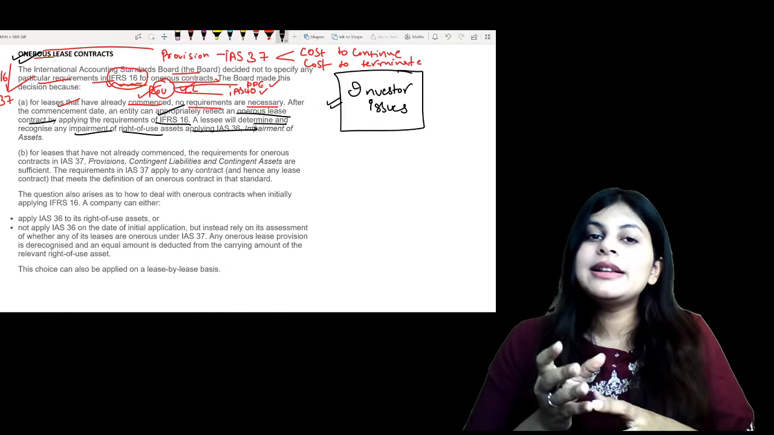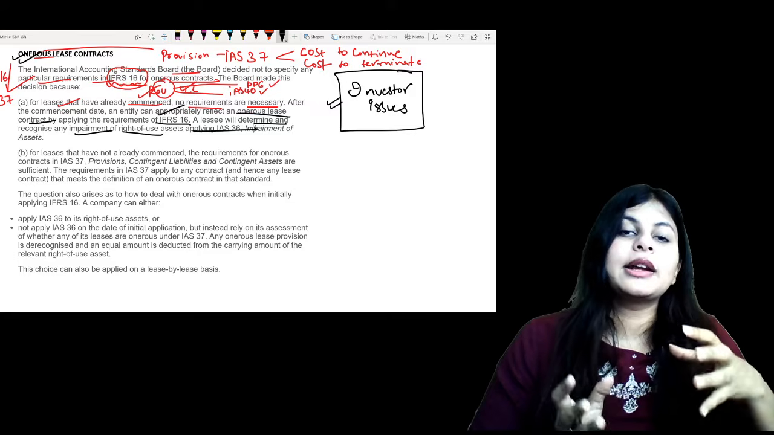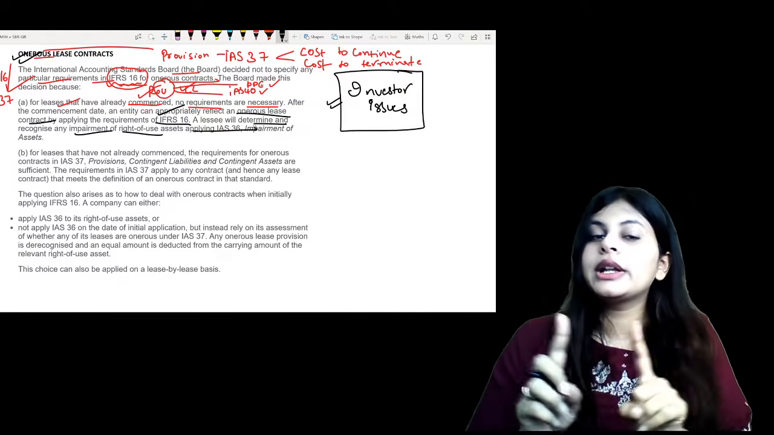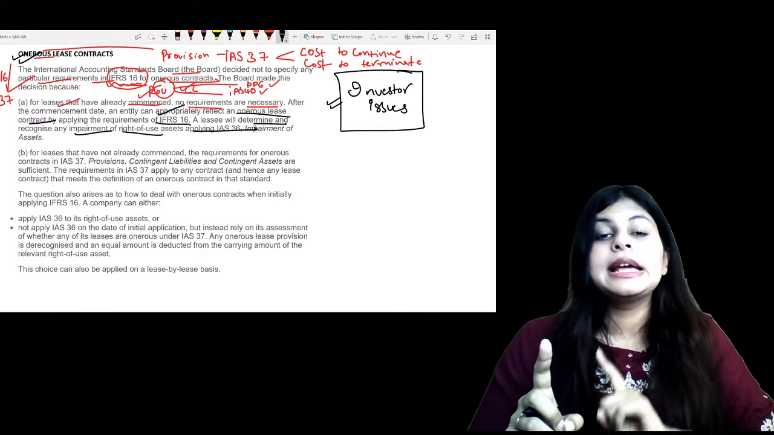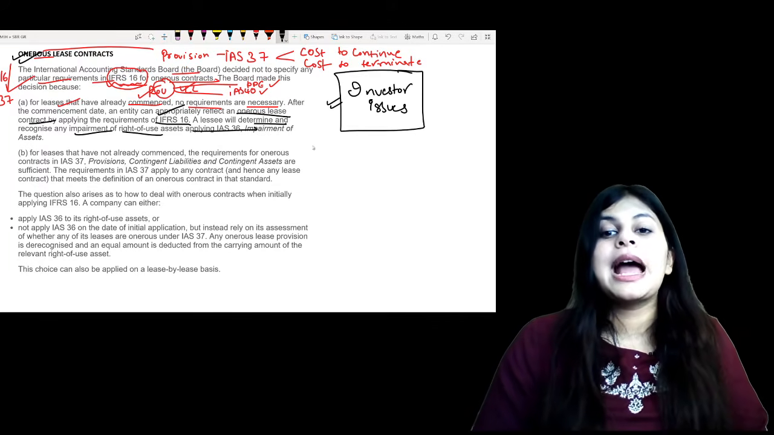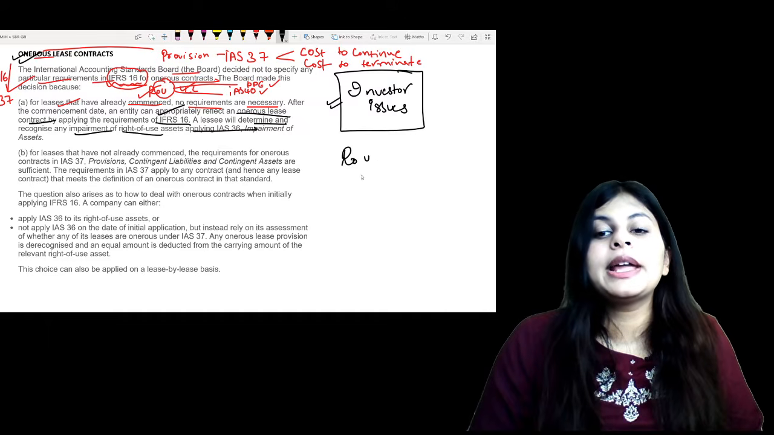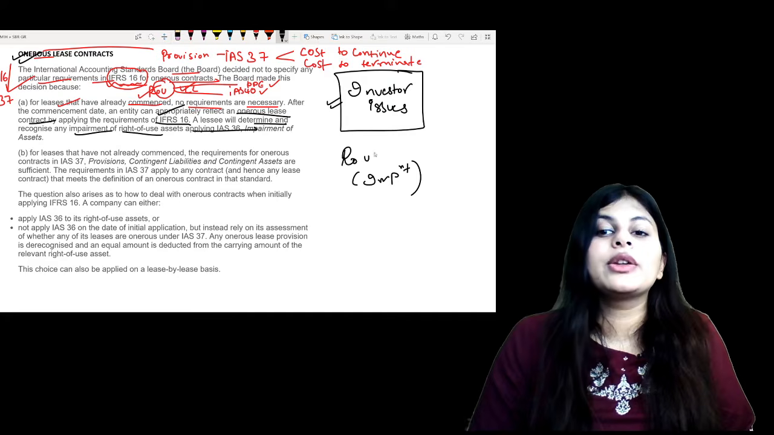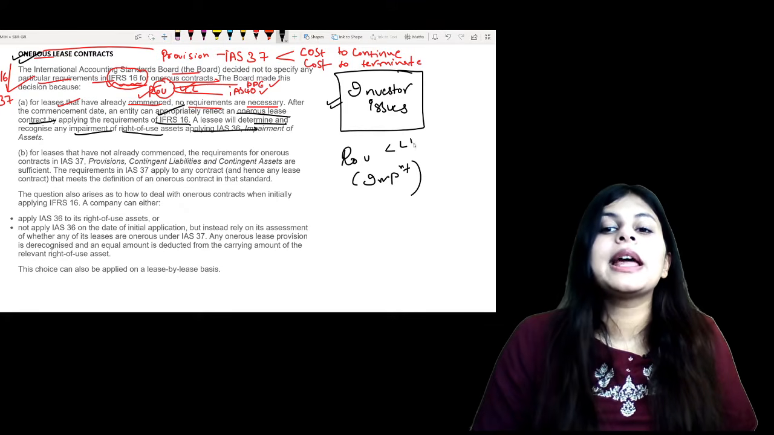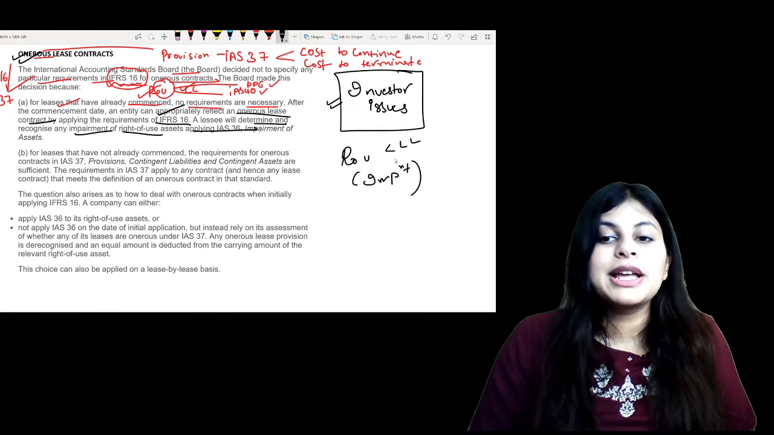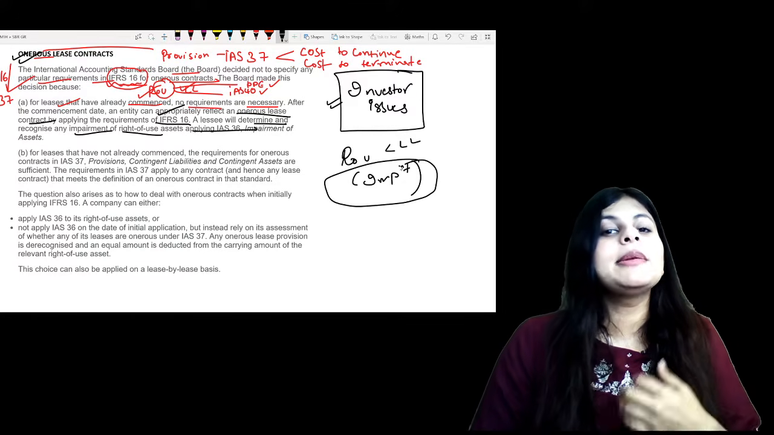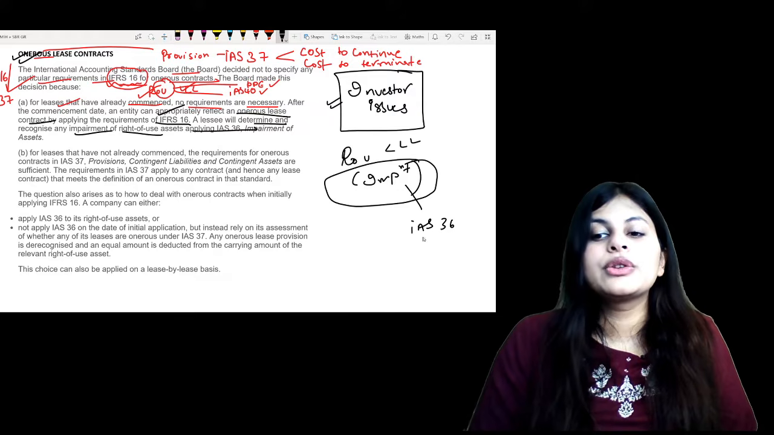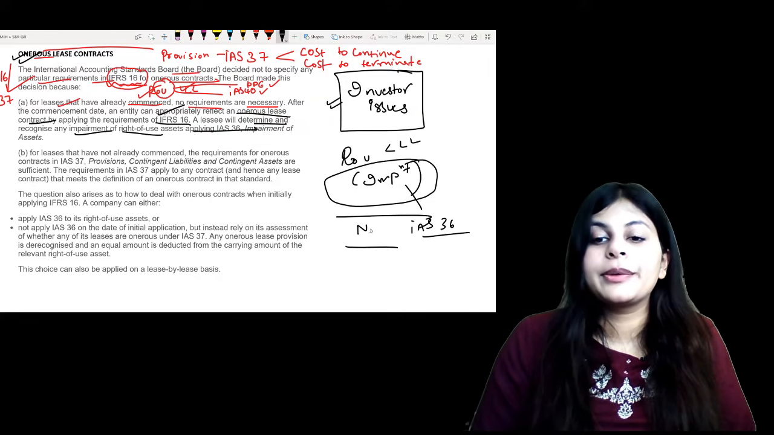So when the lease contract has already begun, that means it's already commenced, then I will not apply IAS 37. I will not create any provision for onerous contract. Rather, I will impair my ROU and deduct the impairment from the carrying amount of my ROU. Because what is an onerous lease contract? Your ROU is less than your lease liability, right? So basically what is happening is there is an impairment of your ROU which you will consider under IAS 36, right? So you will show your ROU at the net amount.